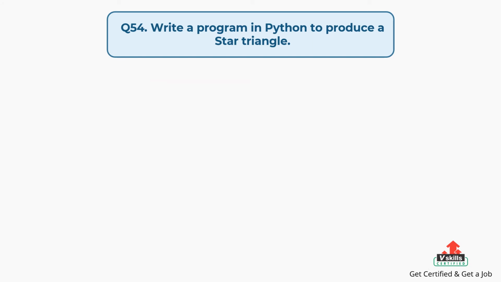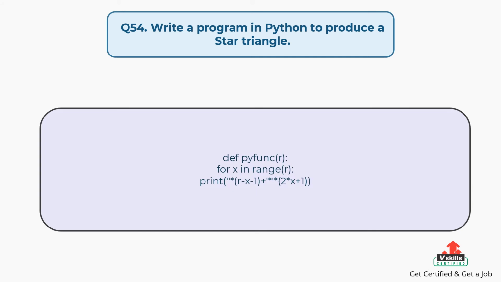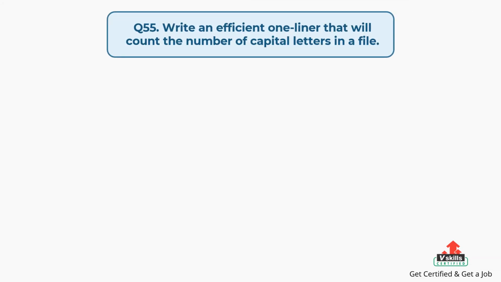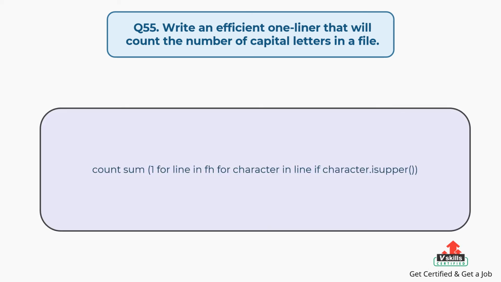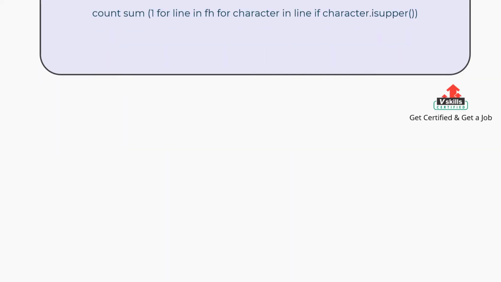Question number 54. Write a program in Python to produce a star triangle. The answer is, on your screen is shown the command to produce a star triangle by defining a Python function. Question number 55. Write an efficient one-liner that will count the number of capital letters in a file. The answer is, count = sum(1 for line in fh for character in line if character.isupper()).